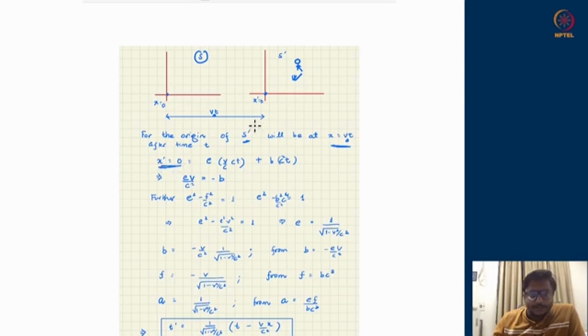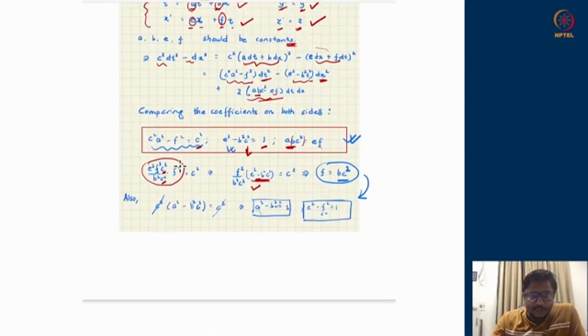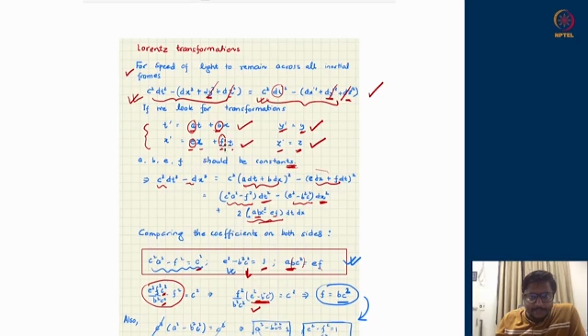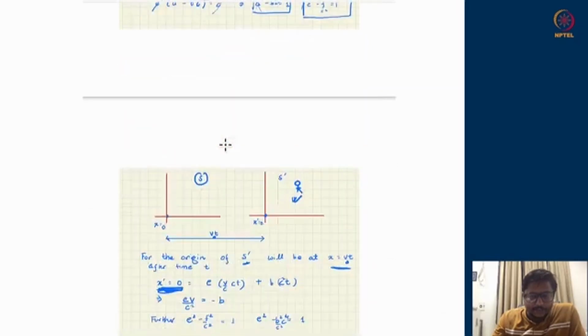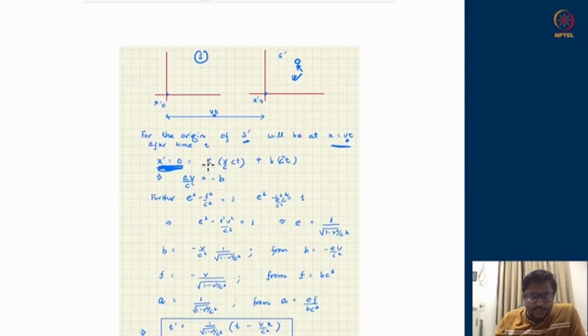So after time t as seen from frame S, the location of the origin of the second frame is v naught t, while the second observer says that the location of the origin of its own frame is at x prime equals 0. So x prime equals 0 should be obtainable from the expression we just wrote down. X prime should be ex plus ft. So x prime equals 0 should be ex. Ex was v naught t.